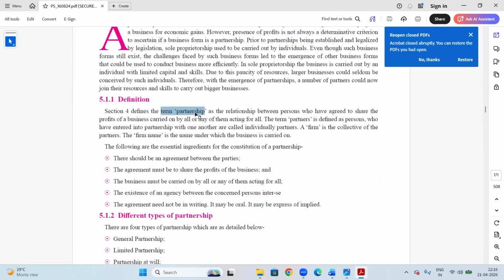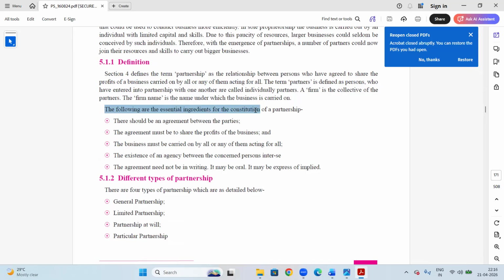What is a partnership? A relationship between persons agreed to share profit is called a partnership. The keyword is agreement to share profit. It can be carried on by a person acting for all or all of them acting together.